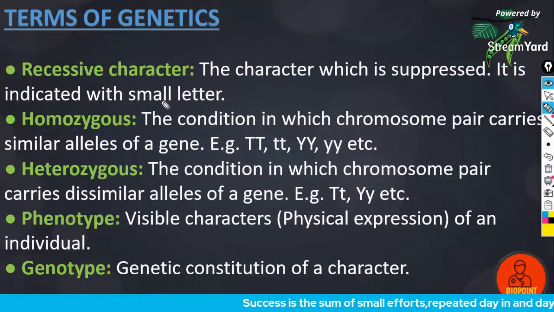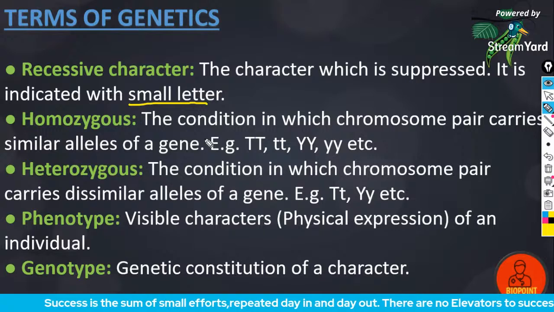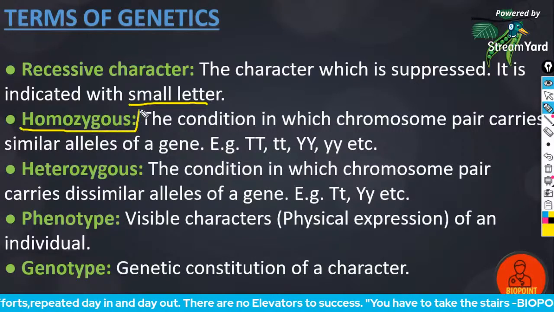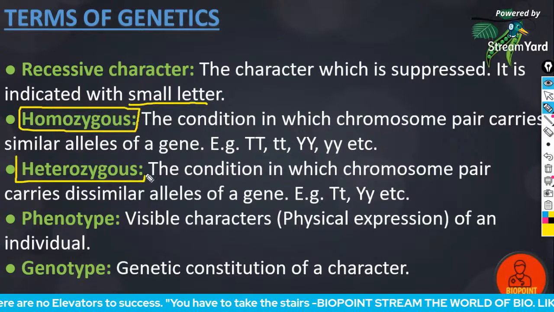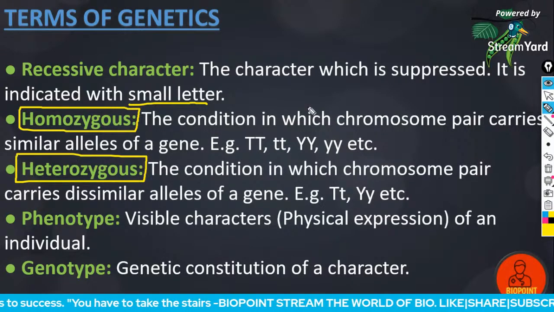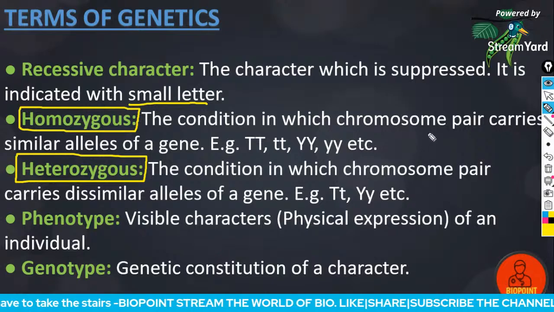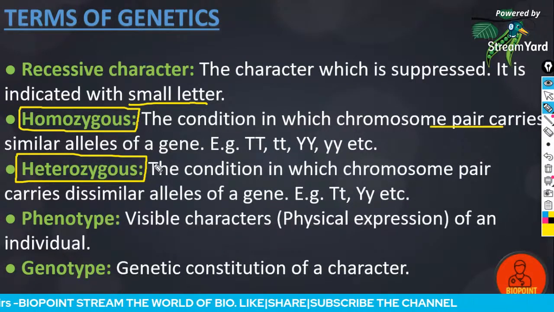So that is the recessive character. The character which is indicated with a small letter is the recessive character. Next are the homozygous and heterozygous conditions. Homozygous is the condition in which the chromosome pair carries similar alleles of a gene.